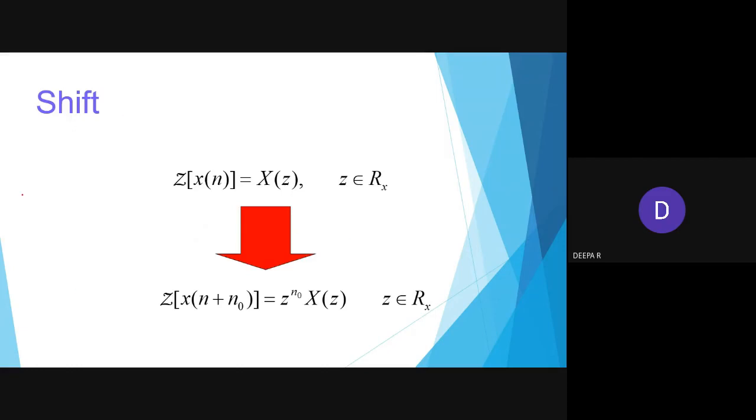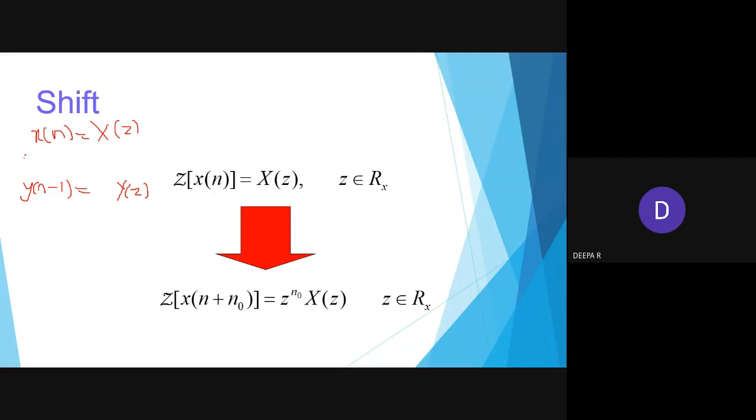As I mentioned, now you can tell me, students, y of n minus 1, how can we write it as a z transform? For y of n, we write y of z. For y of n minus 1, how will you write it? Any answers? So x of n is written as x of z.